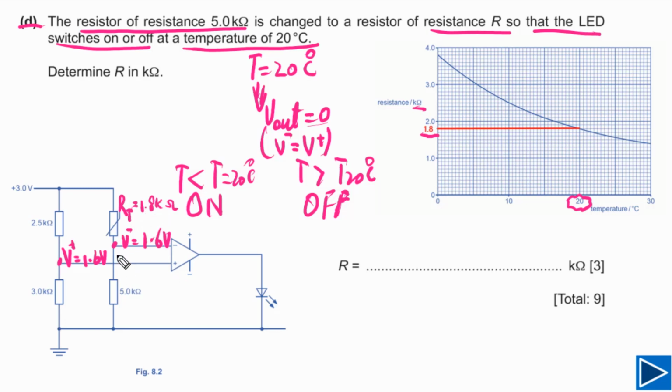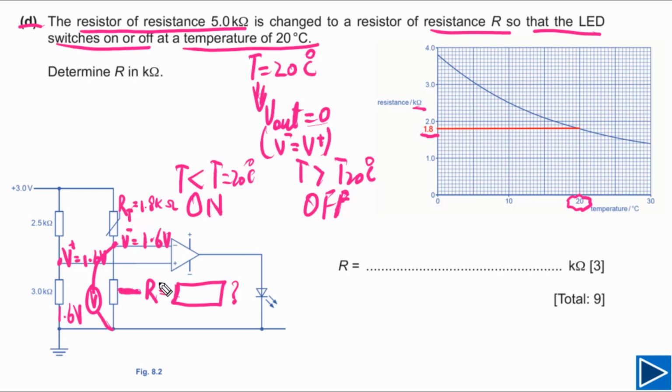For this question, we need to find out this resistance. Now this is capital R. We need to find out the value of this capital R. Now it's a very straightforward question. It's just a simple potential divider. We can also connect our voltmeter here. The reading on this voltmeter across this resistor will be equal to 1.6 volt.